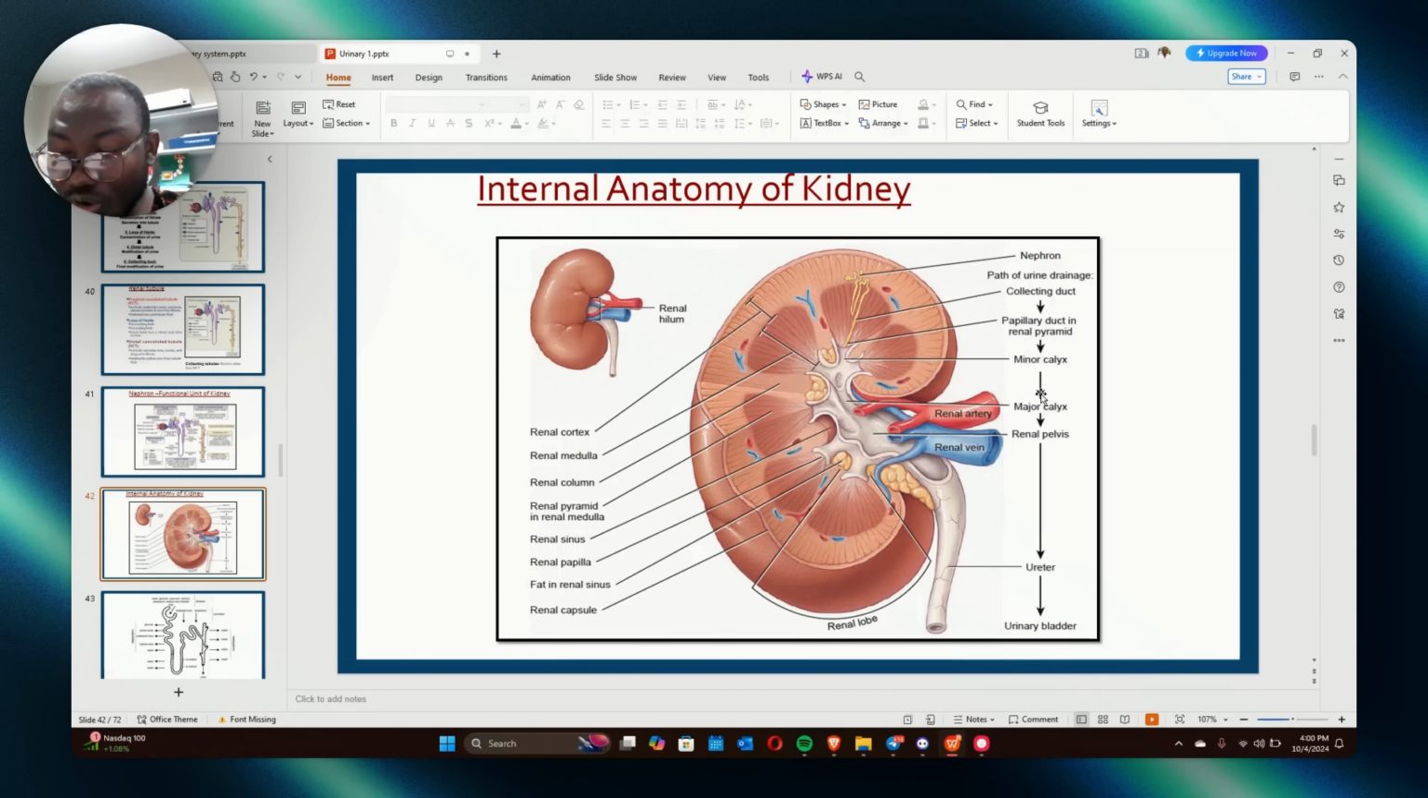And also a single lobe of kidney is comprised of one pyramid and one cortex. One pyramid and the overlying cortex. That's a single lobe. That's why we said interlobar. If you look at this, this is pyramid.